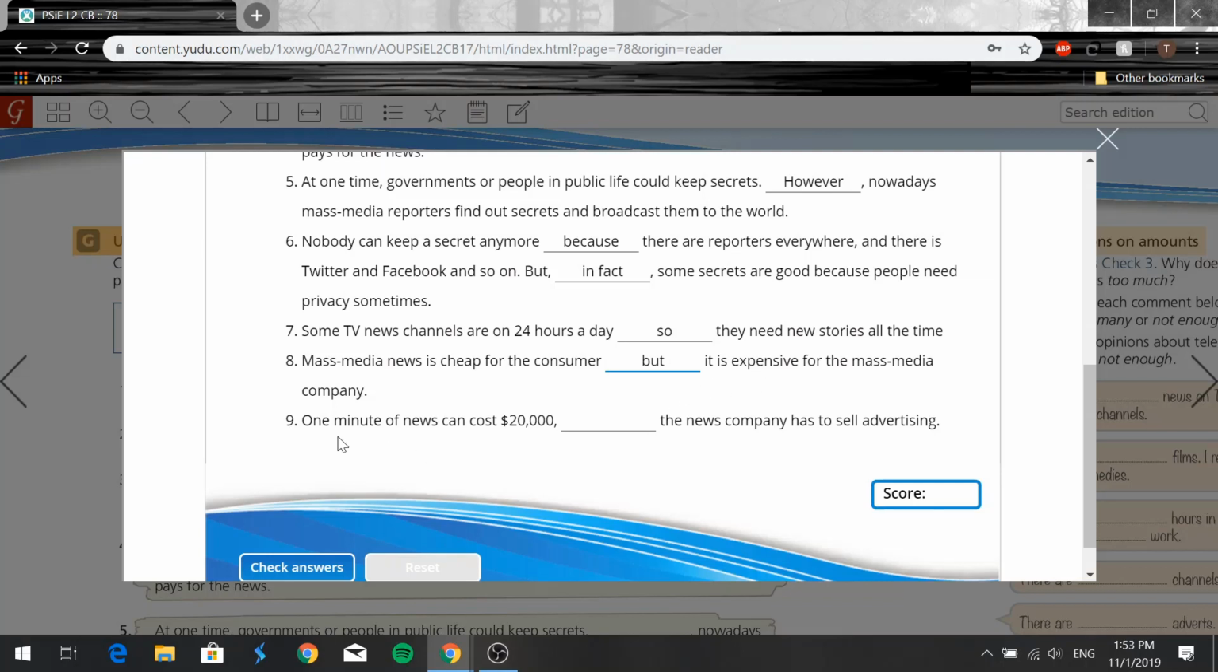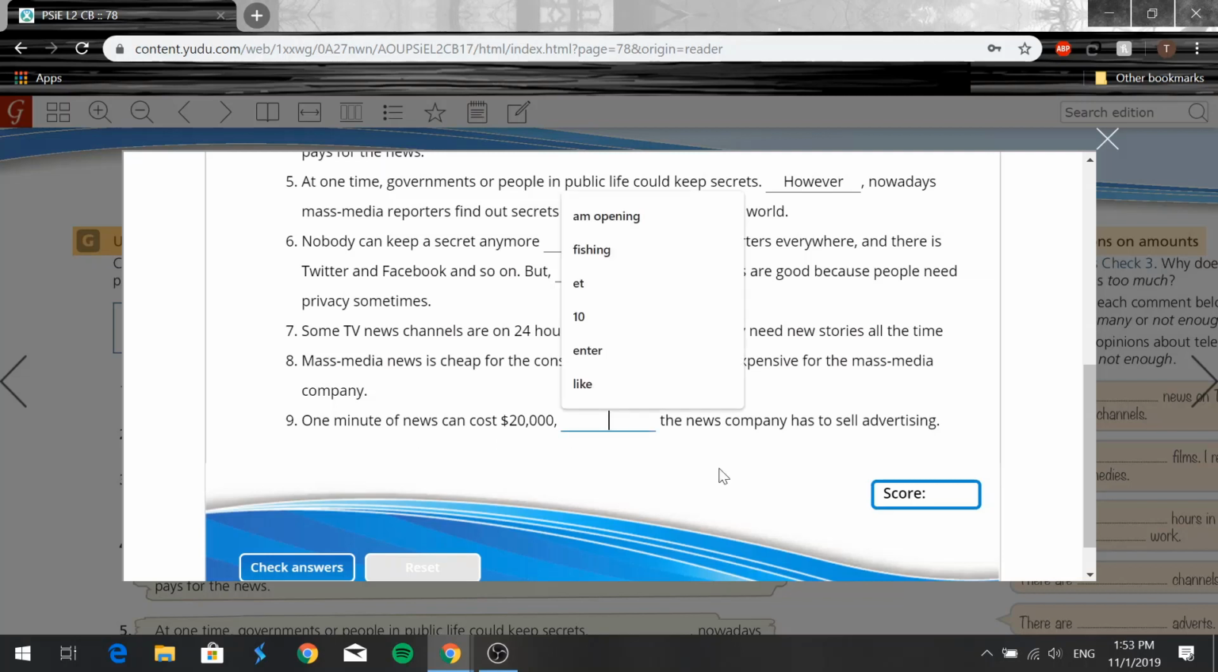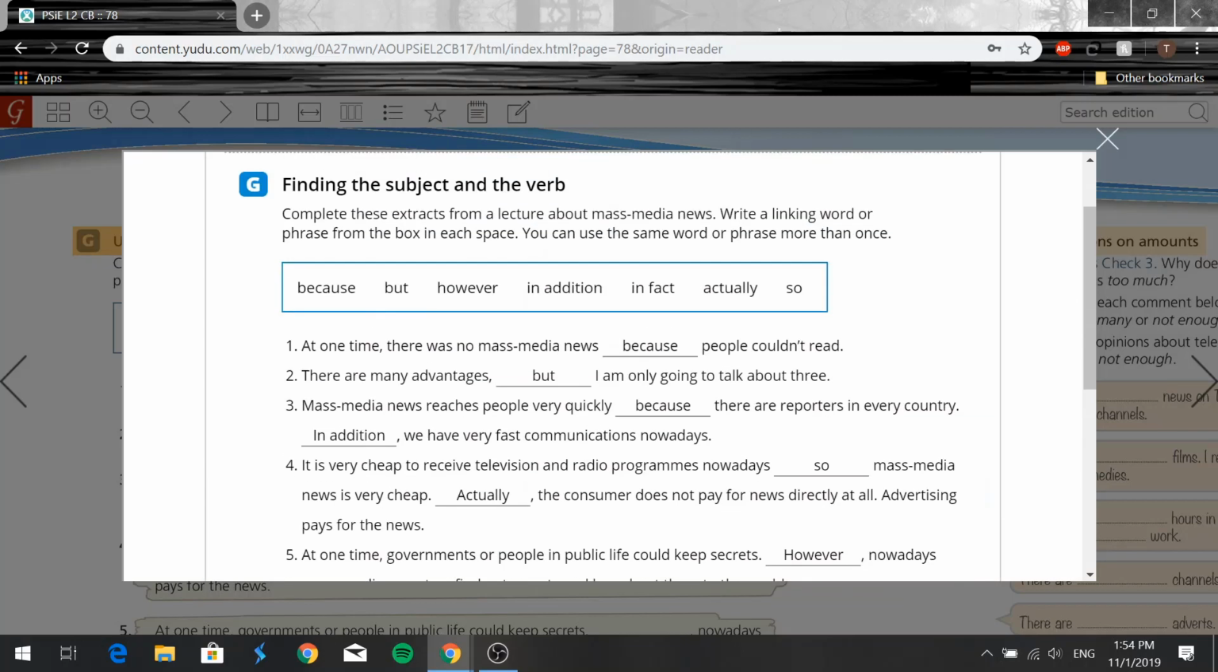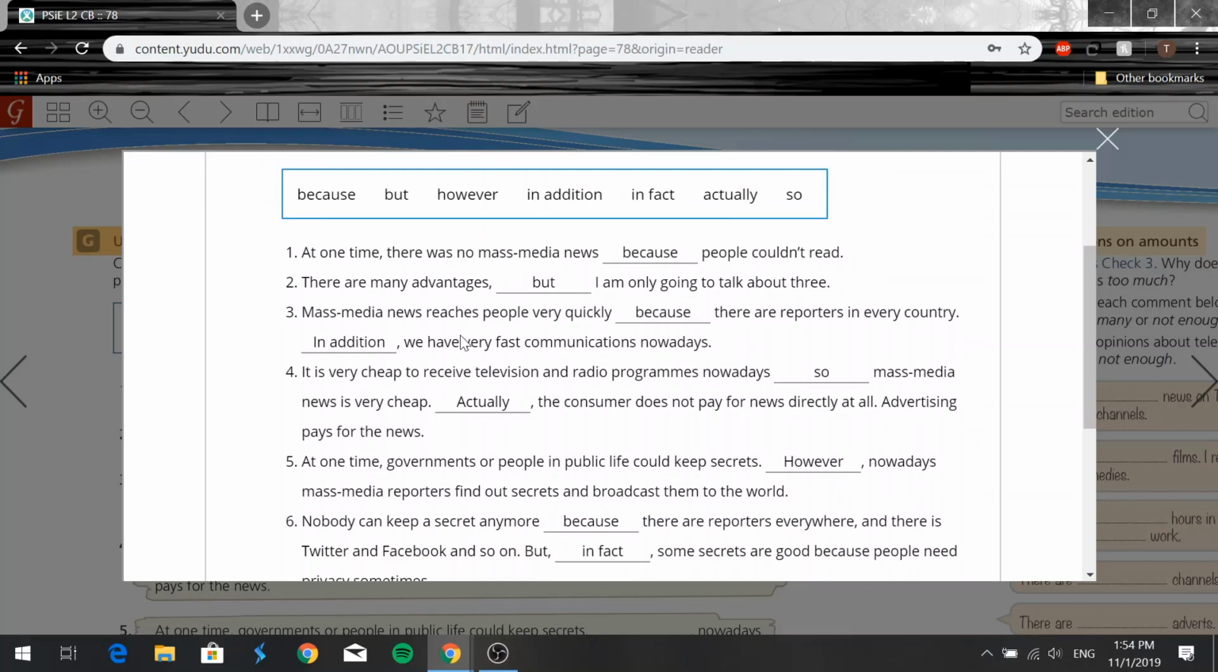Then we have number 9. 1 minute of news can cost $20,000. Dash, the news company has to sell advertising. Here, this looks like a result, so we'll say so. So 1 minute of news can cost $20,000, so the news company has to sell advertising, okay? That was exercise G, you guys. Let's go over it one more time.